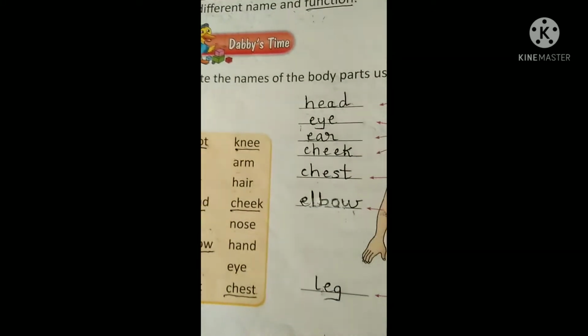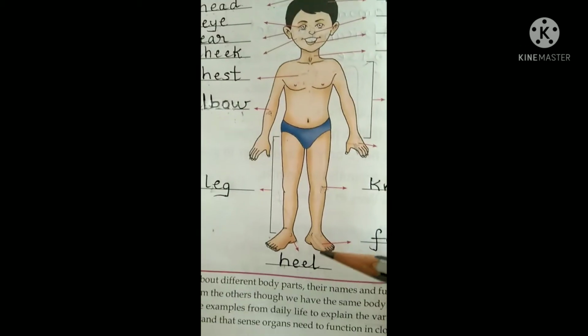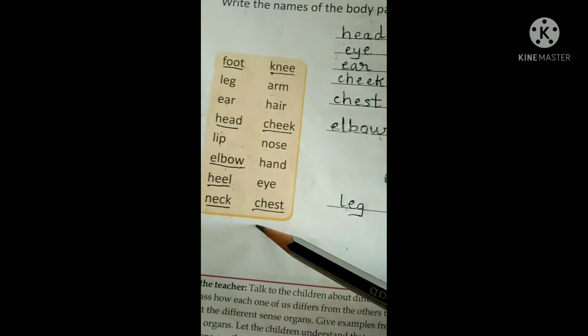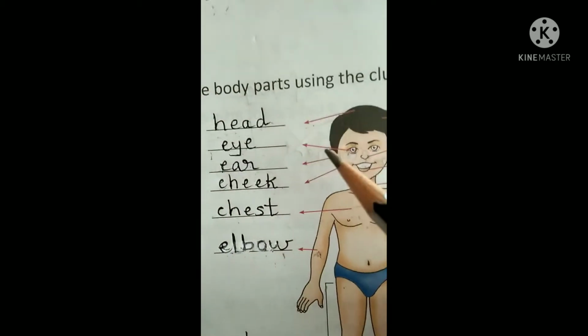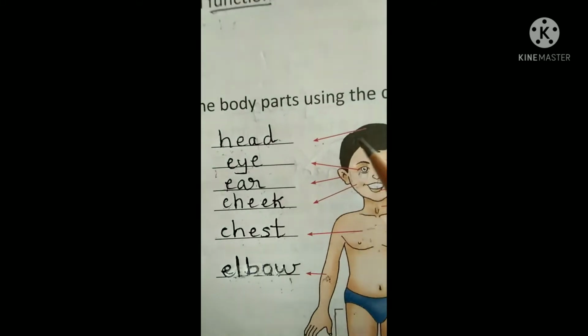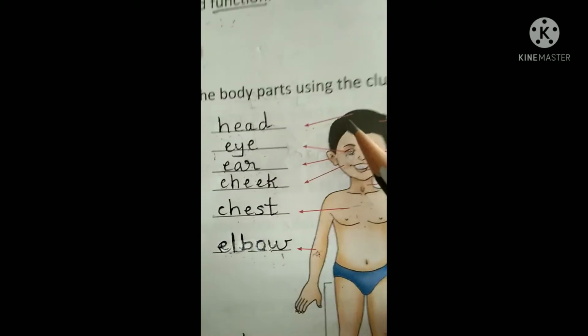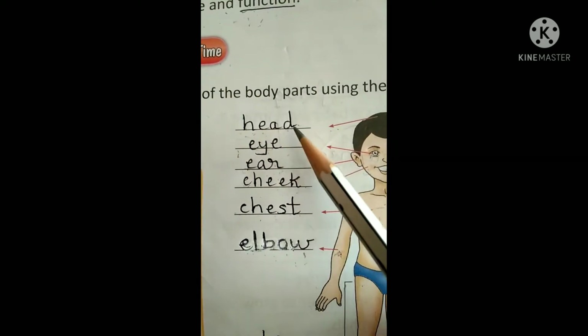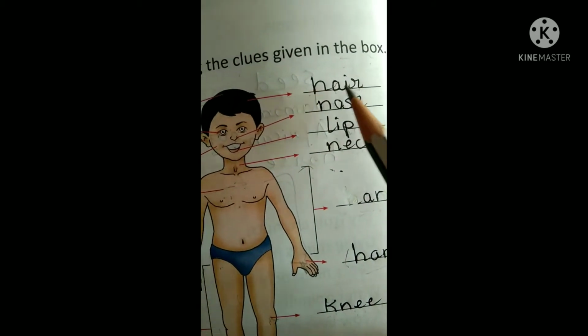Now we are going to do one exercise given in the textbook. You are going to write the body part name and see the correct answer from this box, and a picture of a body is given. An arrow is also given, so it will be easy for you to write the name of that body part. This part is known as head, head, and the black part, this one is hair. Arrow is given. Hair, hair.